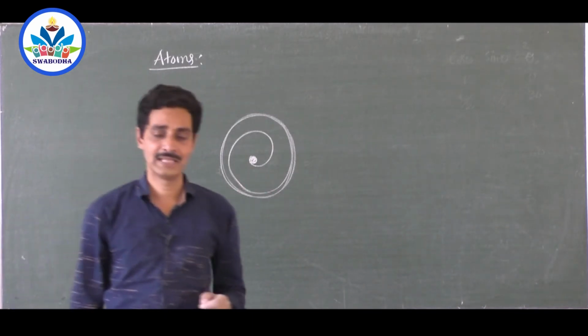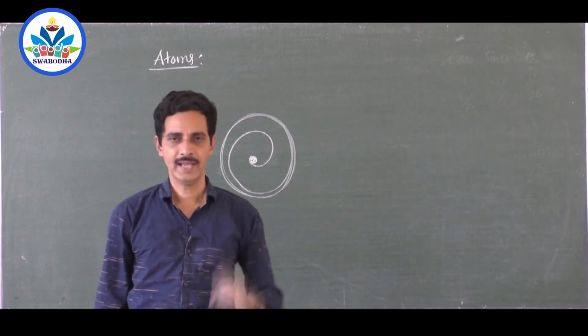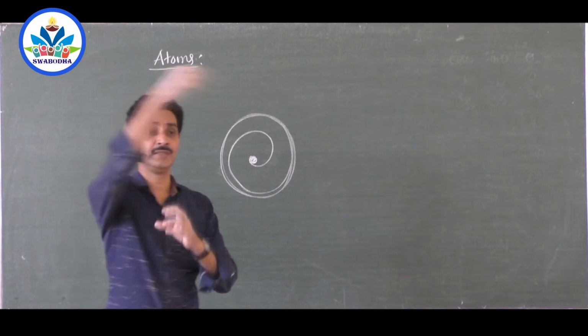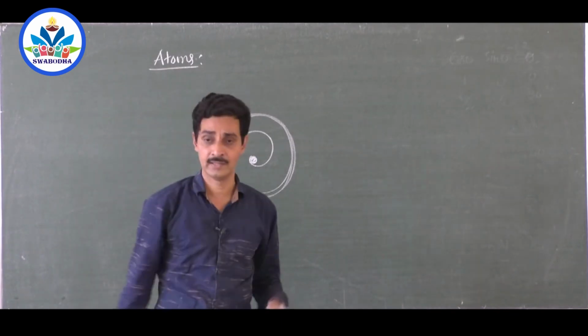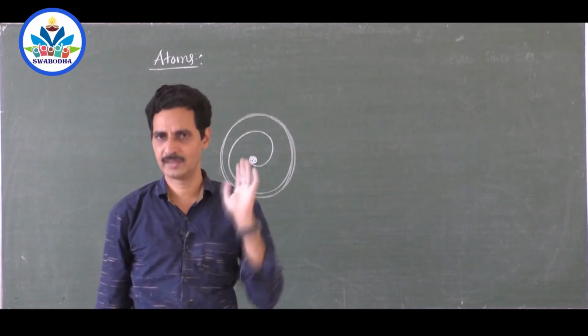Now this point is taken up by Niels Bohr. He said there is something wrong. Everything is correct. If an electron revolves around the nucleus in a certain orbit, you need a centripetal force. For any circular motion, you need a centripetal force.